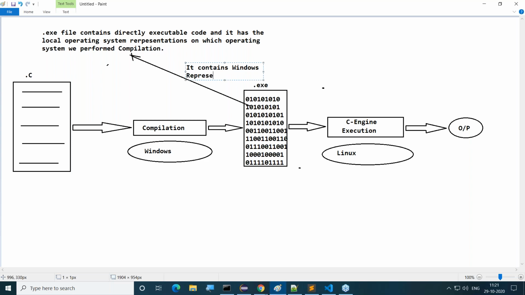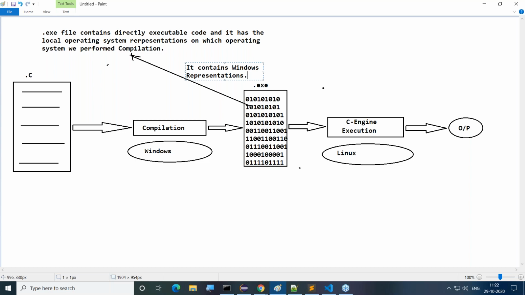We have to understand one point. From operating system to operating system, differences are available. Data representation is varied. We are not expecting the same data representation in all the operating systems. So now we compile our C program on Windows. The .exe file is generated as per Windows conventions only, Windows representations only. So it is a Windows represented .exe file.